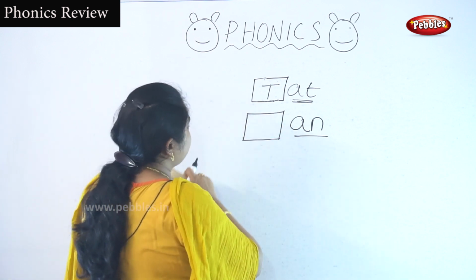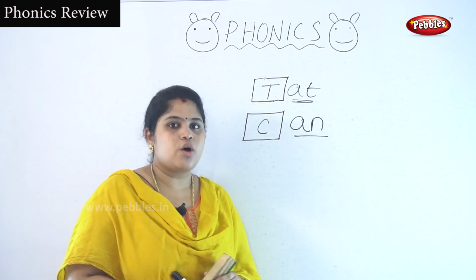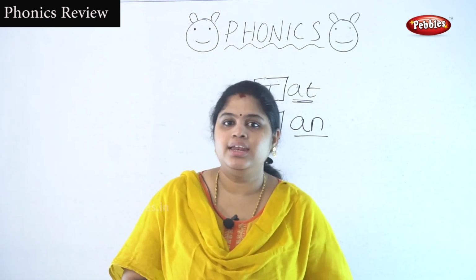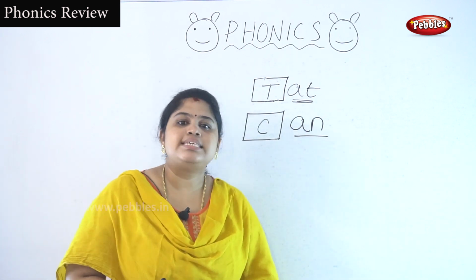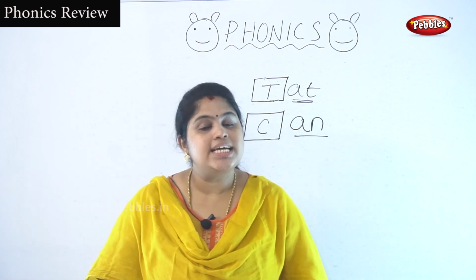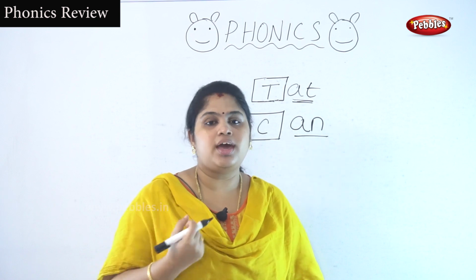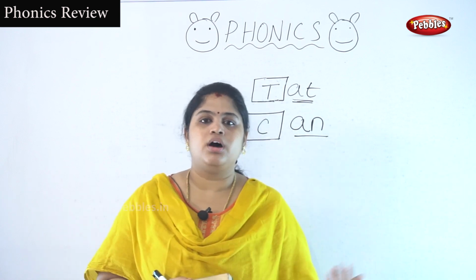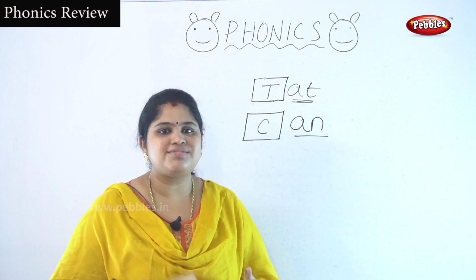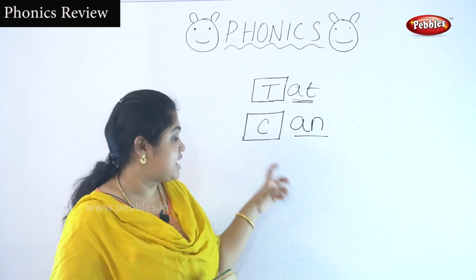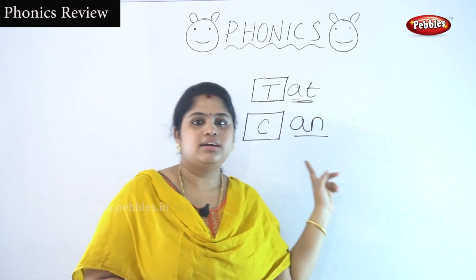Next I am going to write C here. Next letter C. What is the sound of the two-letter word A-N? An. Okay, very good. And what is this? This is C. K. What is the sound of the C? K. K and can. You can run. You can ride. Your teacher will tell you no. You can run fast. That is can. You can.